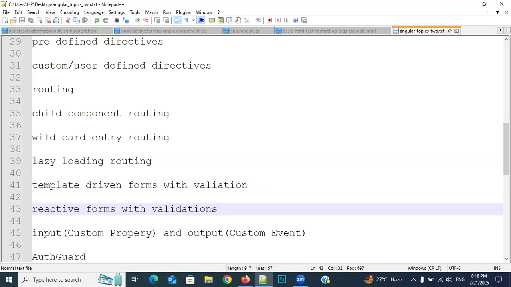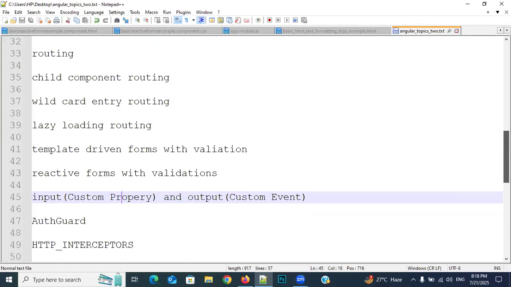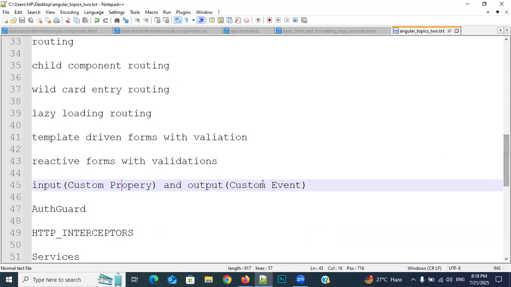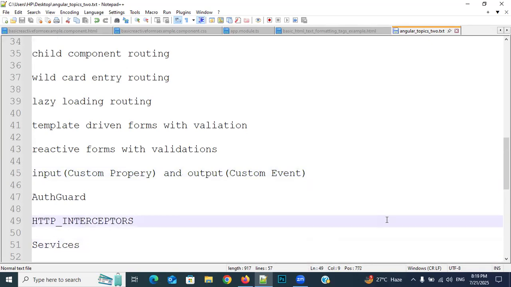Then after, custom property and custom event, that means input and output. Input means custom property, output means custom event. Both topics I will discuss with you. Then after, guard related concepts, auth guard, interceptors related concepts, services. In order to intercept the service, we'll use HTTP interceptors. I will discuss with you very clearly.